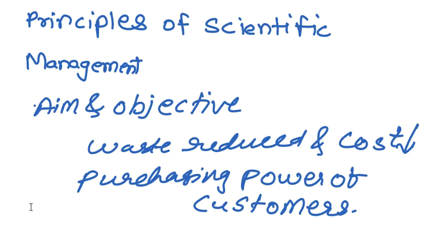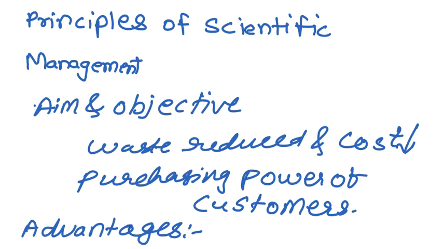Next is the advantages of scientific management. The first one is increased productivity. If we apply scientific management, it increases the productivity, and you will get higher quality products at a low price.